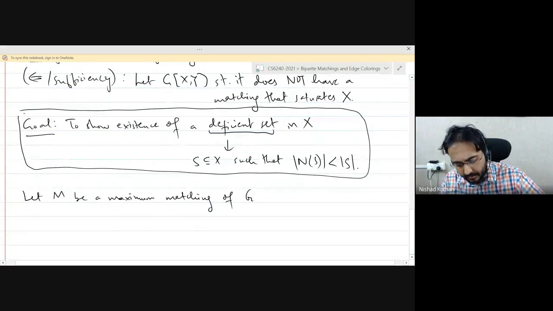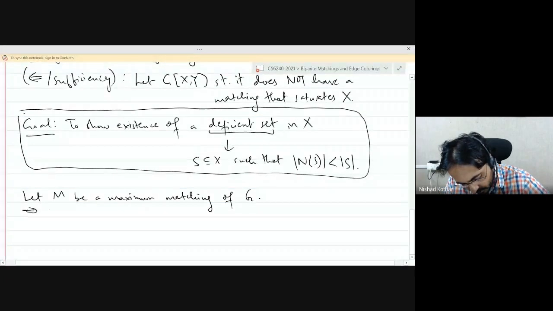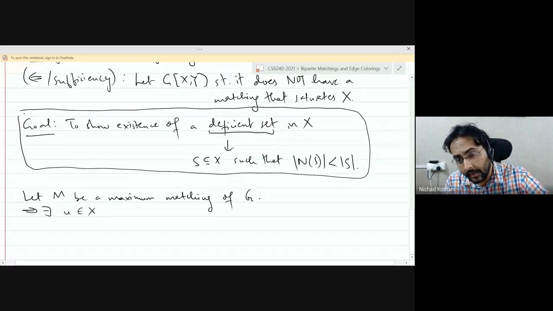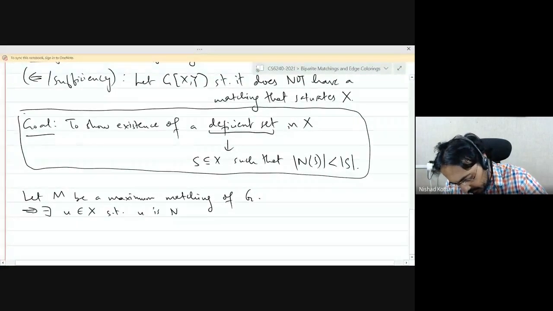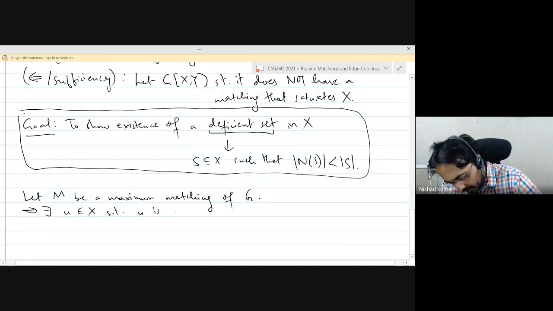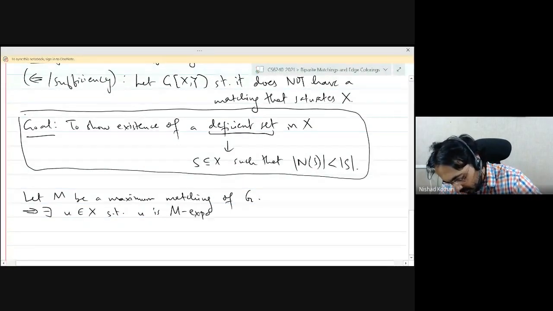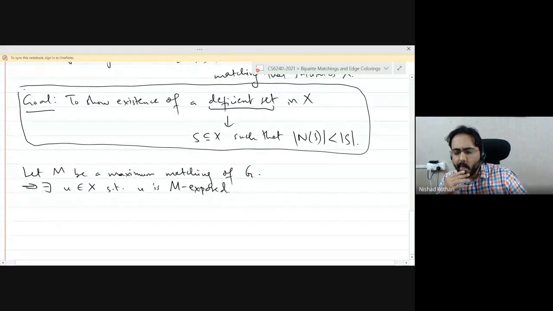Not matched. So there exists some vertex U in X, at least one vertex, such that U is M exposed. I can use this terminology, right? It is M exposed. In other words, it is not matched by M. Right? Okay.